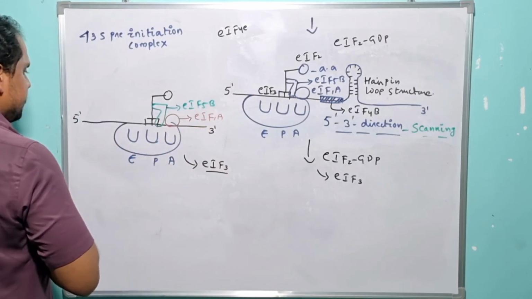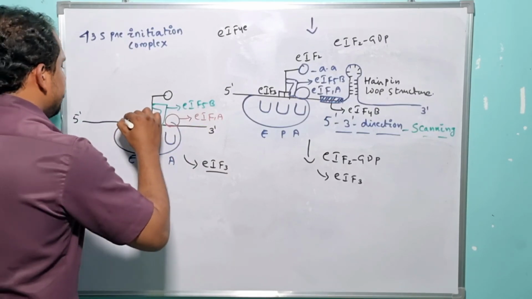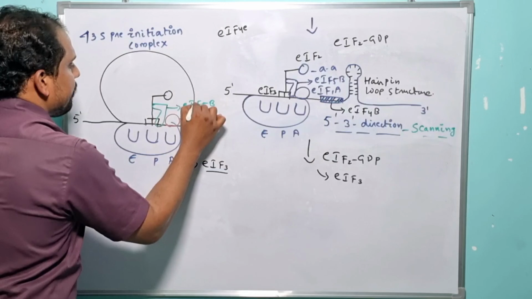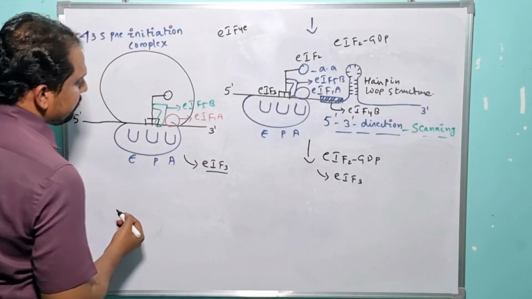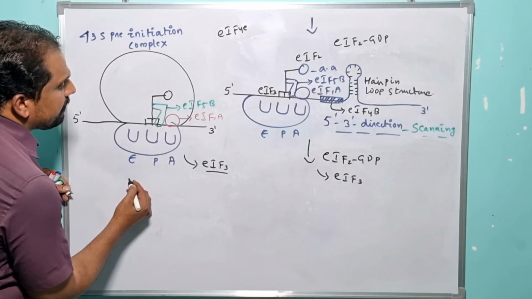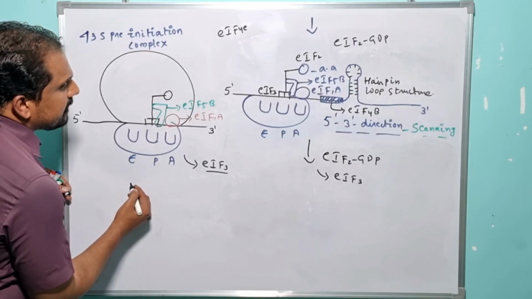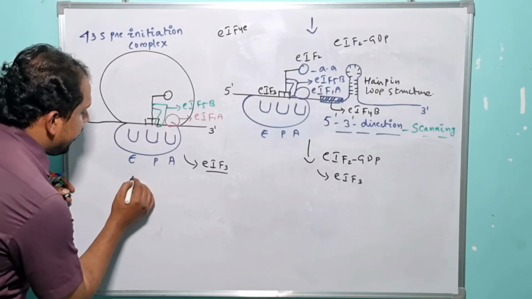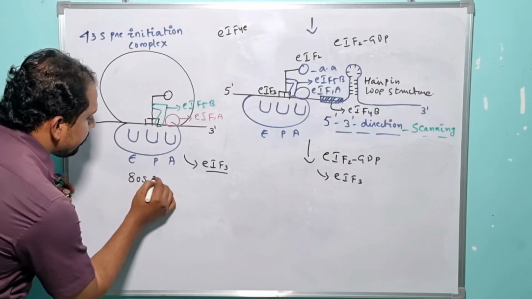Once the large subunit of the ribosome is successfully associated with the small subunit of the ribosome, it leads to the formation of a specialized complex, and that specialized complex is nothing but the 80S pre-initiation complex.